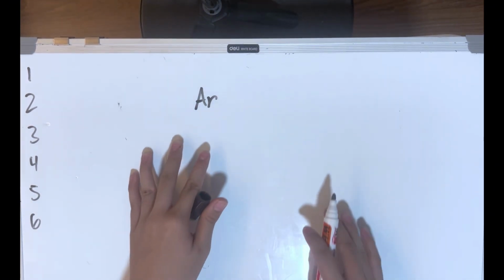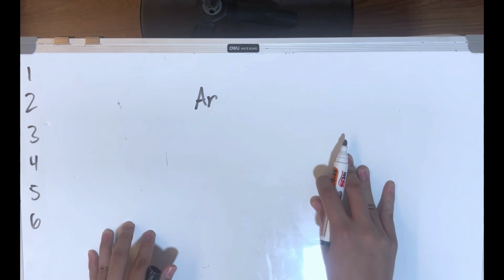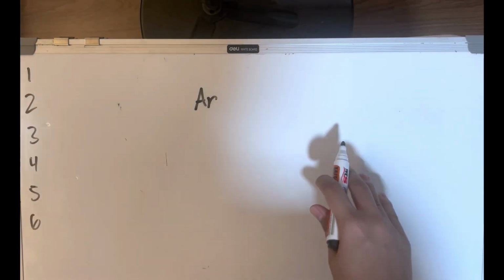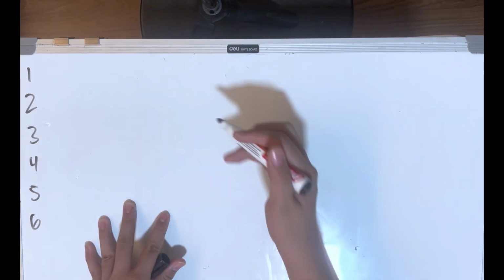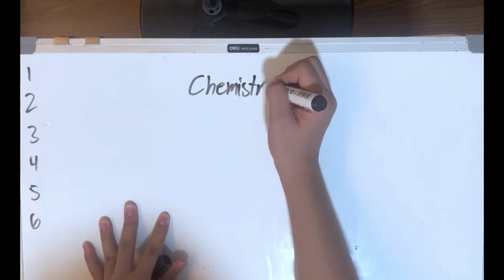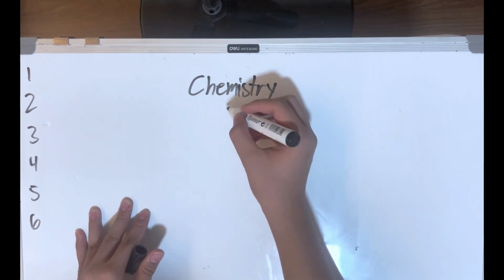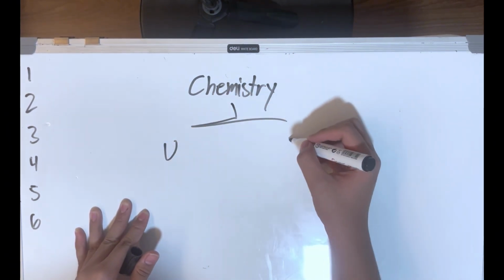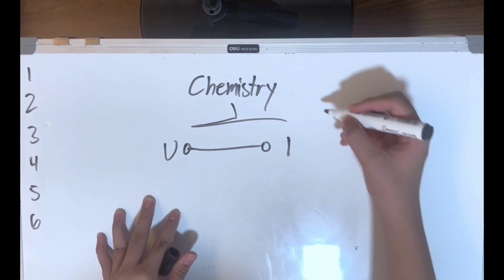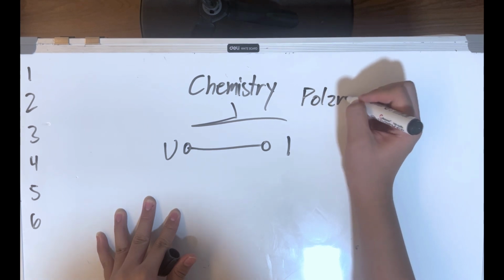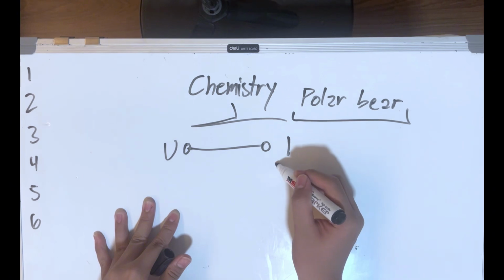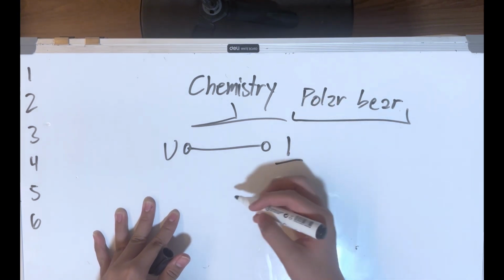Now, what is the atomic number of argon? Now, the atomic number of argon is, so when it comes to chemistry, let me write that again, chemistry. The important thing to remember is the chemistry between you and I. Now, this is a polar covalent bond. Now, when we say polar, we mean polar bear. So the polar bear, they're on the ice, right? And I. What does I stand for? Iodine.